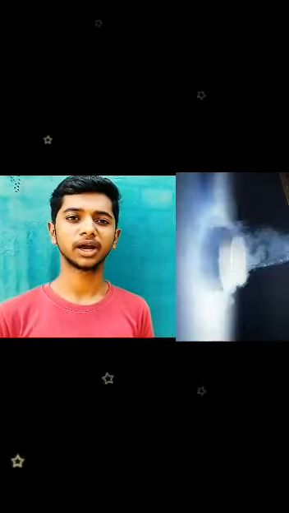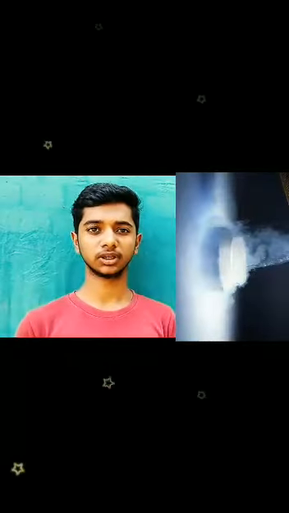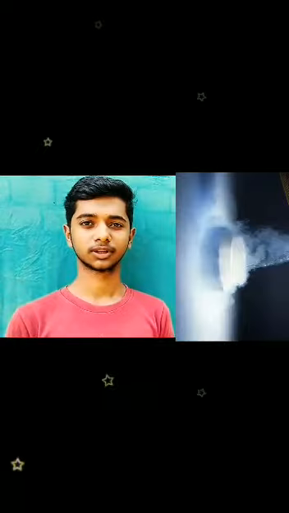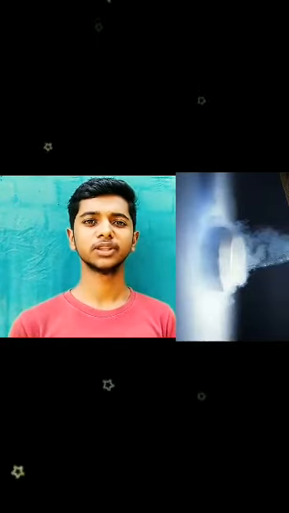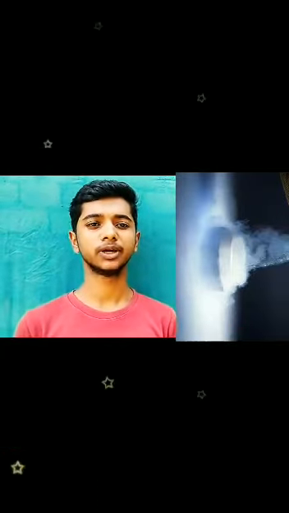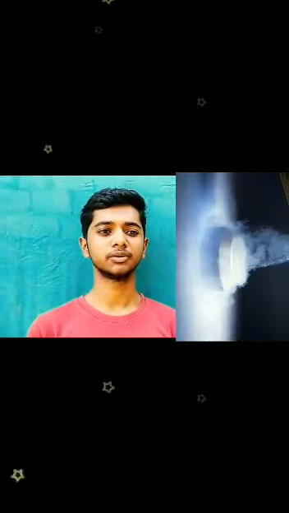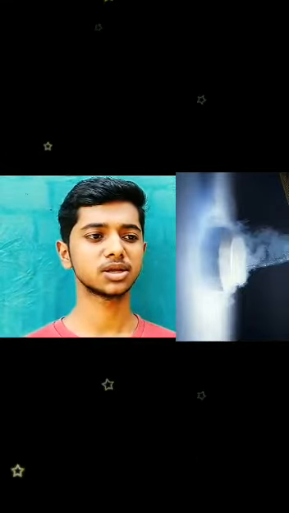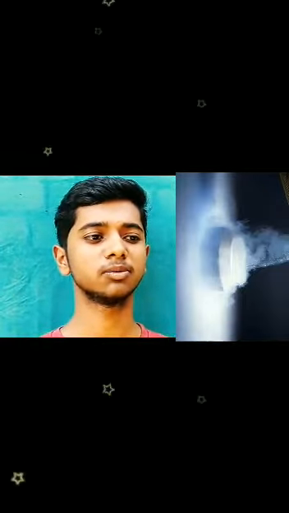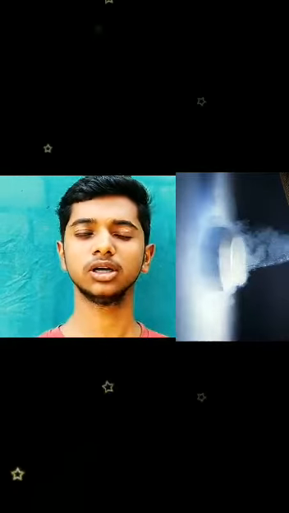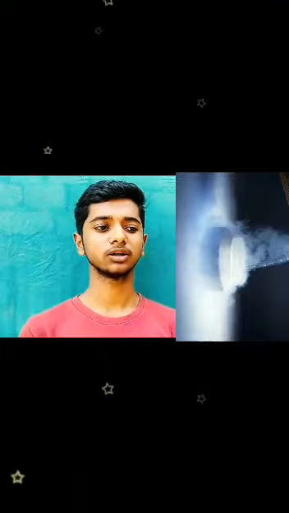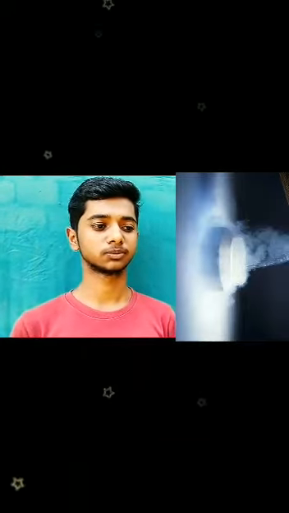Now we know its properties. Gas has neither a fixed shape nor a fixed volume. Second, gas can be compressed easily. Third, gas has a very low density. They are very light. A gas is much lighter than the same volume of a solid or liquid. Fourth, gases fill their container completely. Fifth, gas flows easily.